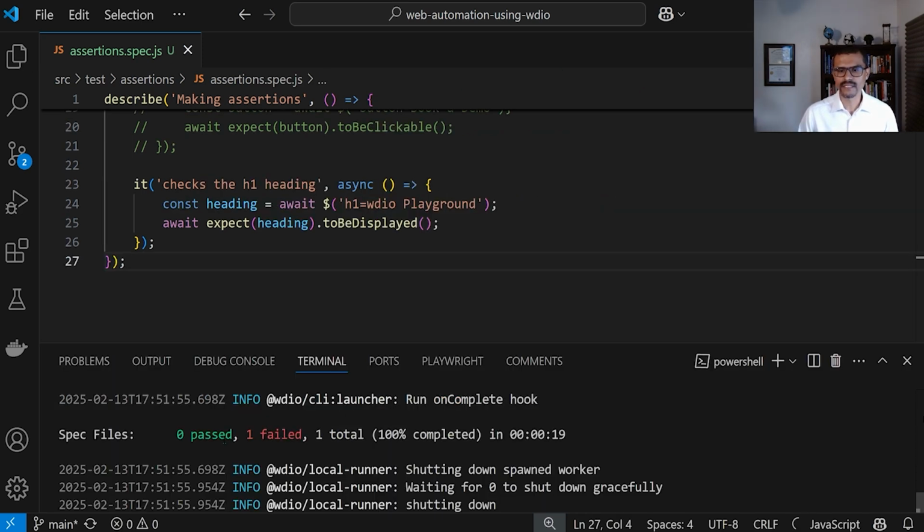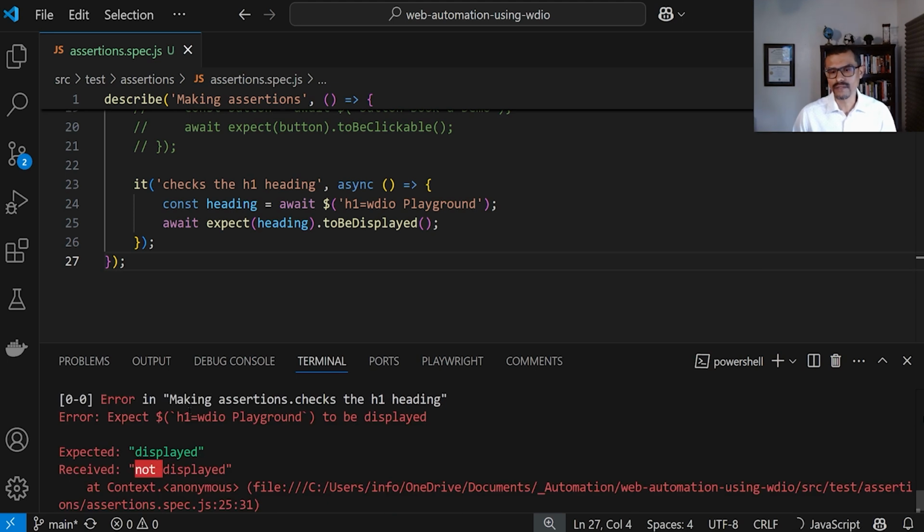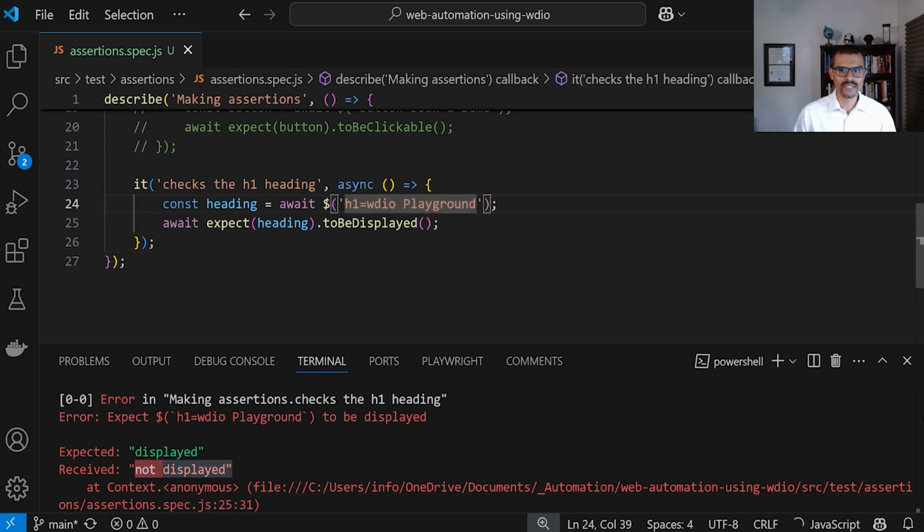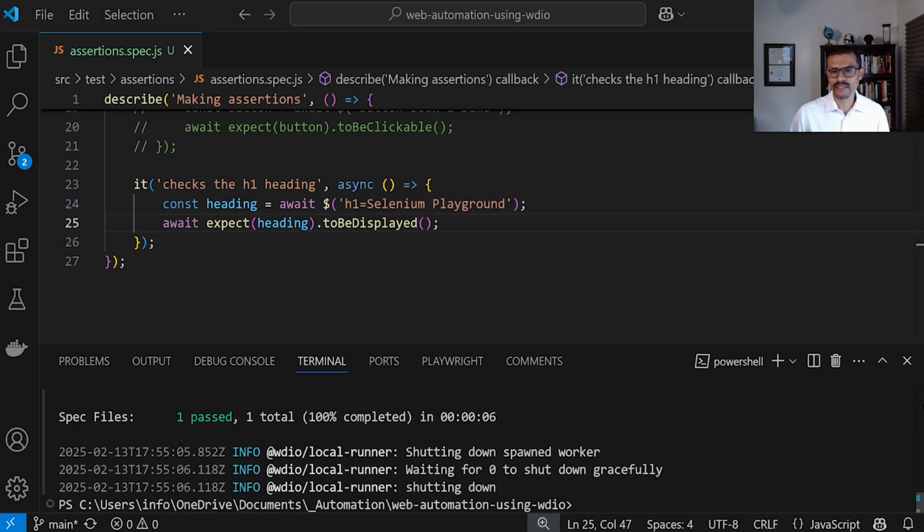And here we can see that the test has failed. And here we can see the issue. We're looking for an H1 heading that has this text right here. And we're expecting that to be displayed right here, but it's actually not displayed. Well, we know why it's not displayed. That's because the text is wrong. Okay, we've used the wrong text. So I'm just going to change this back to Selenium. And here we can see the test pass when we provide the correct text right here.